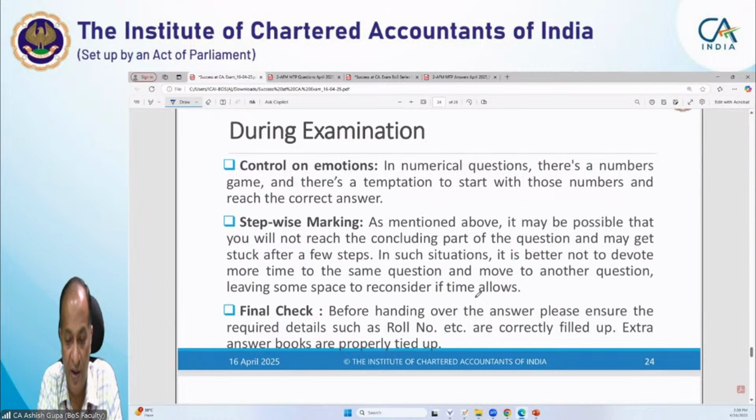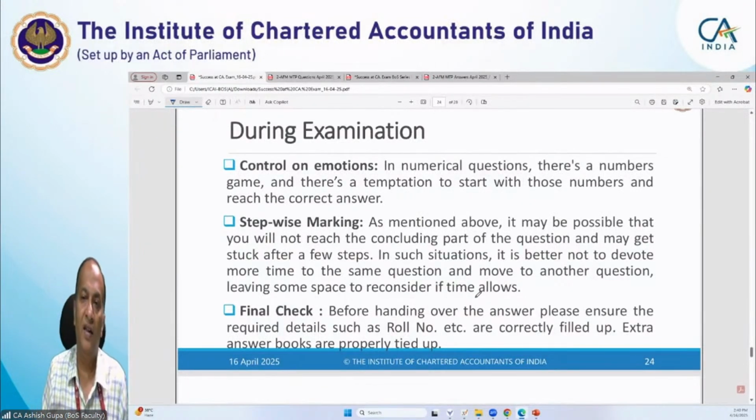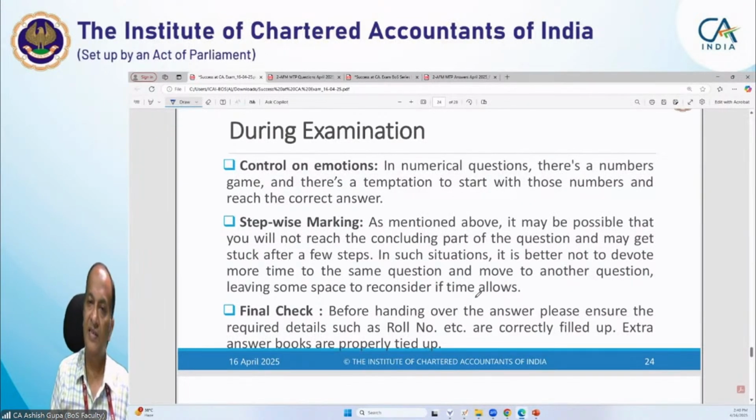Next, stepwise marking. Sometimes it is not possible to reach the conclusion part of the question, and you may get stuck, as I told you. So please don't cut it, and don't devote much time to it. Stepwise marking is taken care of. It generally happens in the accounting paper, because even as commerce students, unless our balance sheet tallies, we say our paper is incomplete.